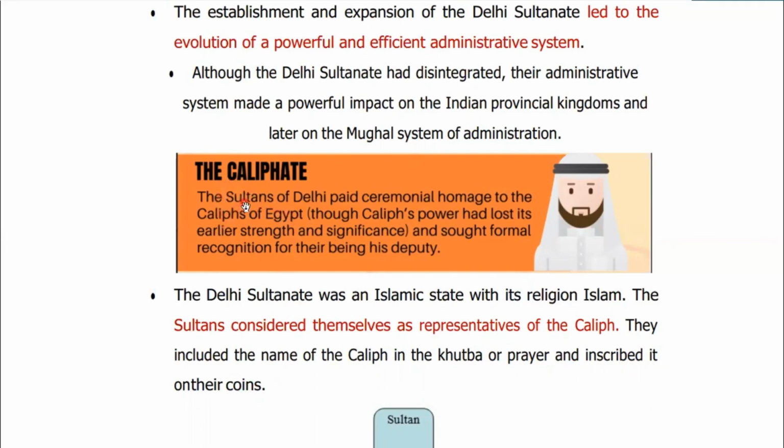Here is more information on the Caliphate. The Sultans of Delhi paid ceremonial homage to the Caliphs of Egypt. Though by that time the Caliph's power had lost its earlier strength and significance, still the Sultans of Delhi paid ceremonial homage to the Caliphs of Egypt, right? And they sought formal recognition for their being his deputy.